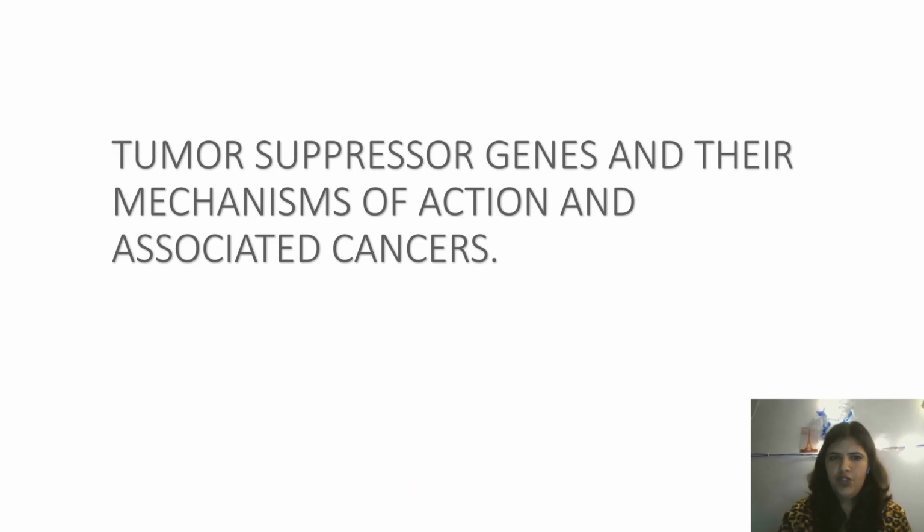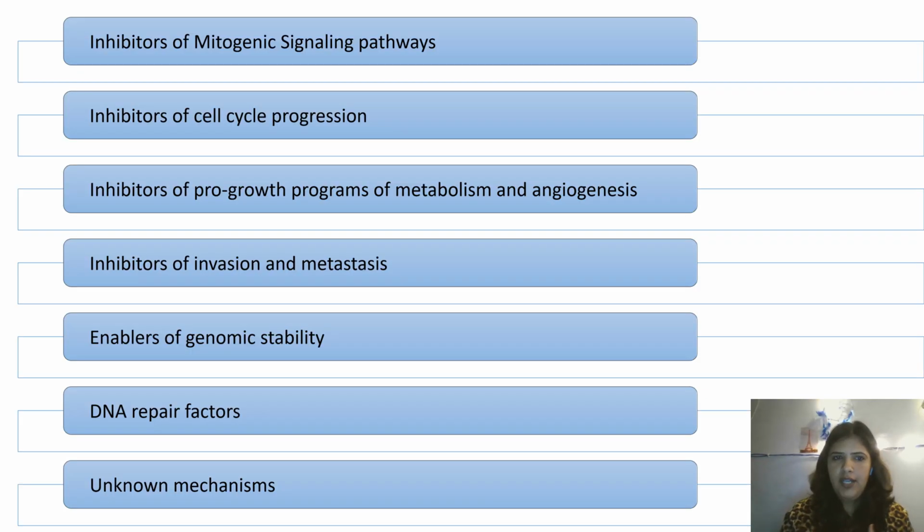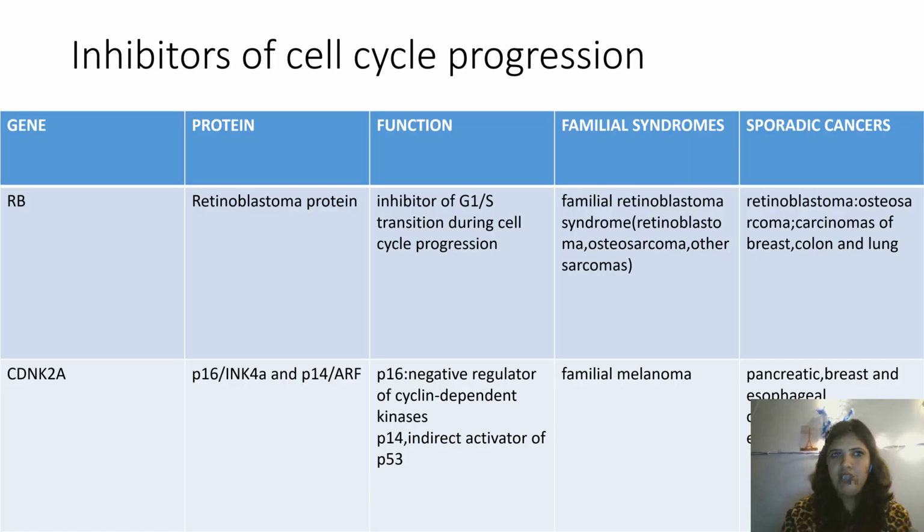Apart from the tumor suppressor genes that we have already discussed, that is p53 and RB, there are other genes as well, with various mechanisms of action, and we'll be enumerating them very briefly.